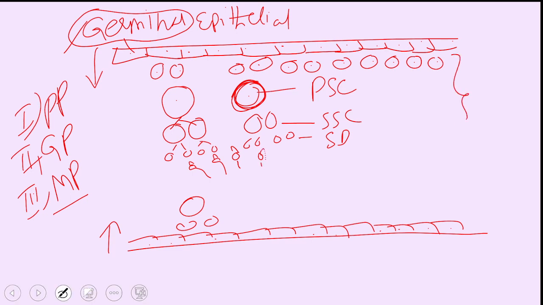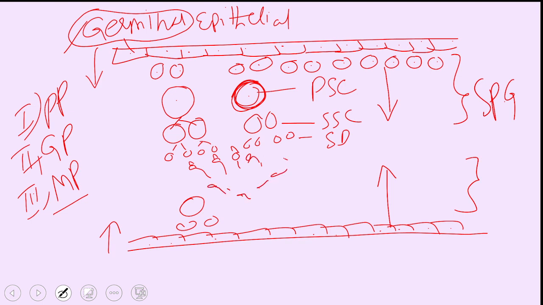So this entire process on both the sides is called spermatogenesis. Thus, moving from this side to the center, or from this side to the center, you see only sperms at the center. Along with the germinal epithelial cells, there are long sustentacular cells.